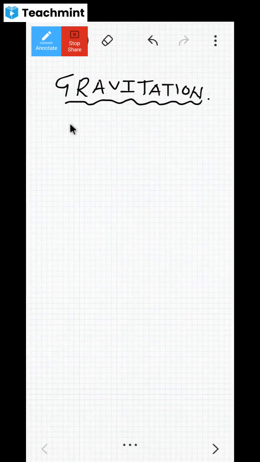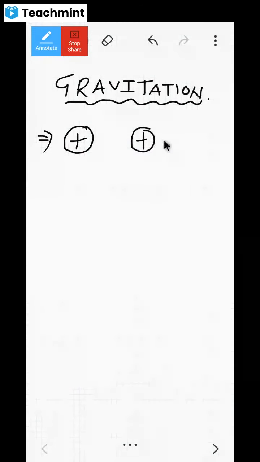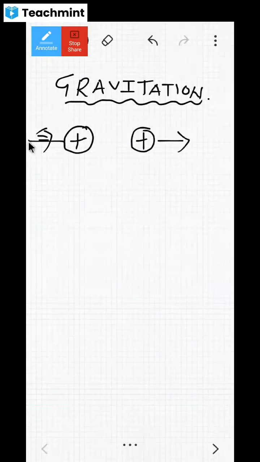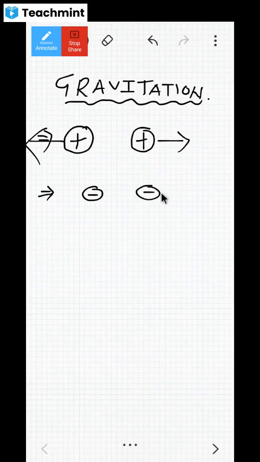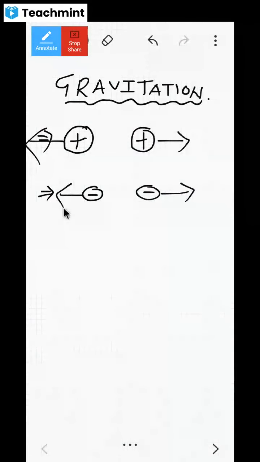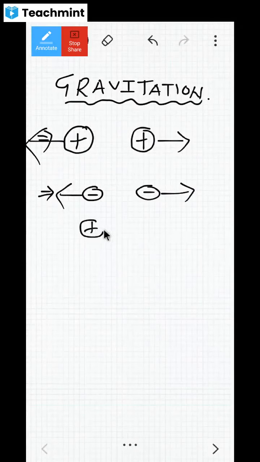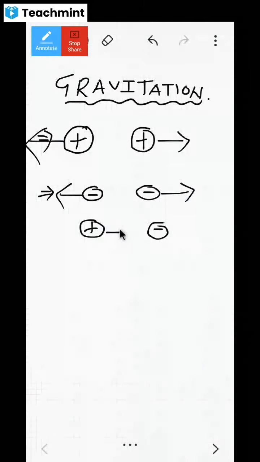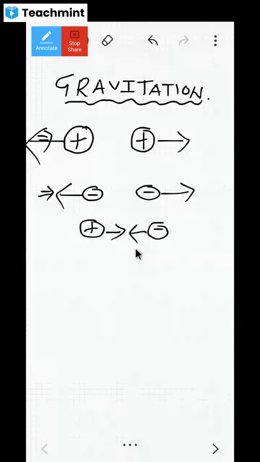Dear children, gravitation means, now look at this. Now we know about this. For example, there is a positive charge and a positive charge. What do they do? They repel, right? Positive and positive repel. And if negative and negative are there, they will also repel, right? And if positive and negative are there, they attract, no?